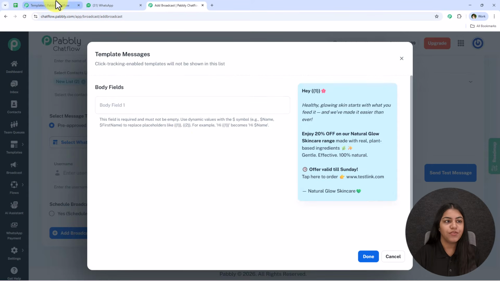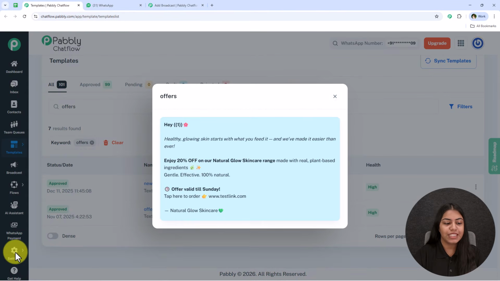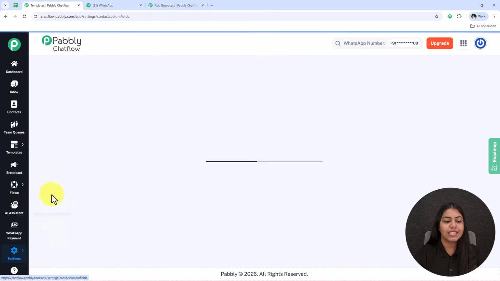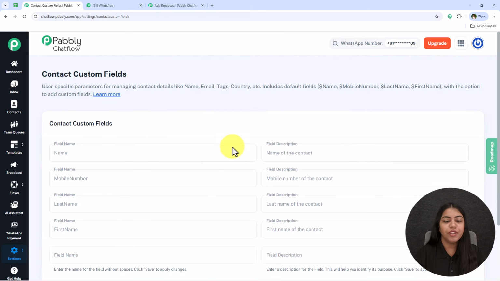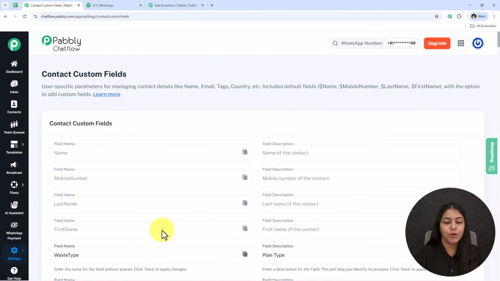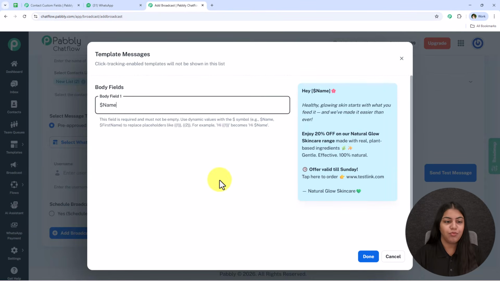What we have to do is, from the left hand side we have to go towards this settings, and then we have to go towards this contact custom fields. Once we are on the contact custom fields, you're going to see these 4 contact custom fields will be already added in your account. These are universal. These are added in all the accounts. You cannot delete or edit these. And over here in the contact custom fields, you're going to find the name. So you just have to copy this $name and paste it right over here in this body field 1.